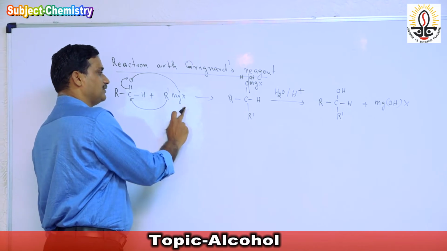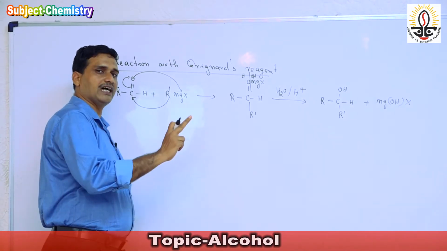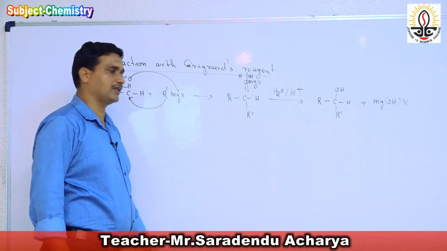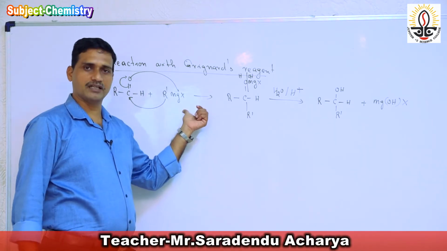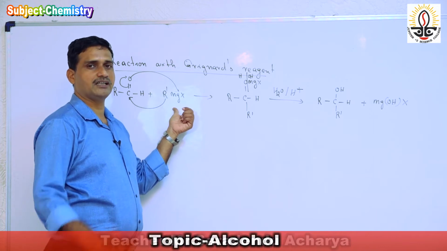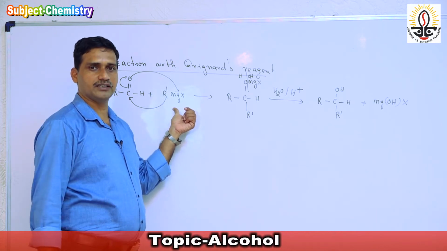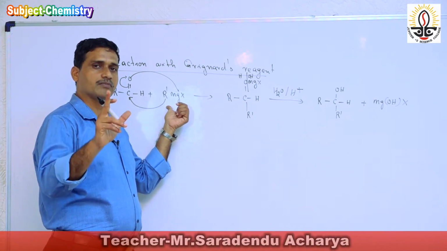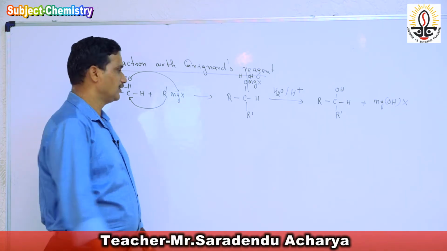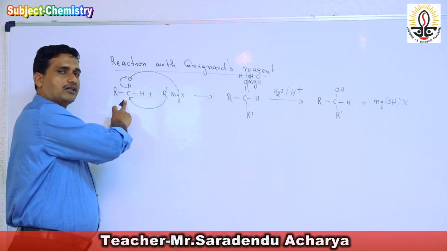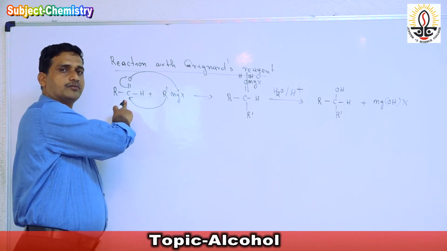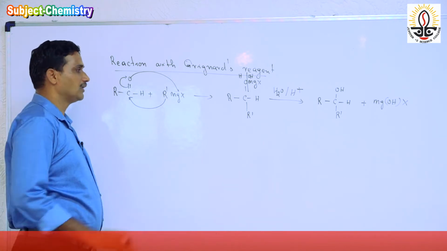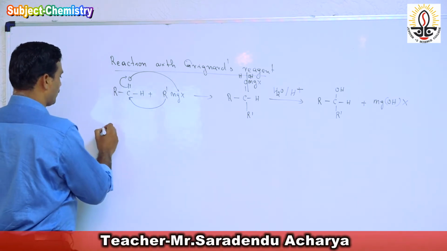So why is this reaction known as nucleophilic addition reaction? Listen, in RMgX, if you dissociate the RMgX, the alkyl group becomes minus, that is carbanion, and MgX becomes plus, because magnesium is a metal, it is always electropositive in nature, so it is directly bonded with the alkyl group, so the alkyl group becomes minus and it is a nucleophile. So it attacks the carbonyl carbon, which is electropositive, and is directly bonded with the oxygen, which is more electronegative. Now we go to the example.